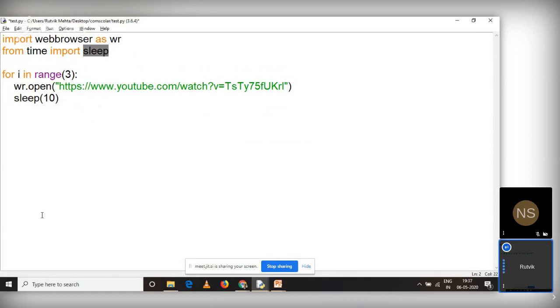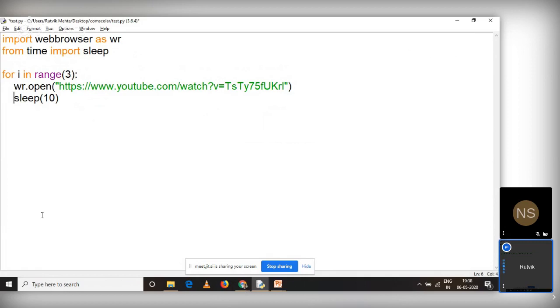Understand this. When I use this syntax, import webbrowser, it imports all the functions in my program. But when I use this particular syntax, from time import sleep, it just imports the sleep function in my code. So I can use this sleep function without any prefix now. I have not said time.sleep or t.sleep, I've just said sleep, and this will also work. This is a very simple way to work with a single function within a particular module.